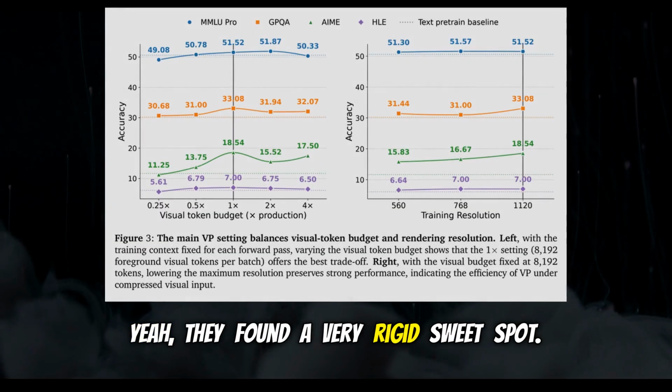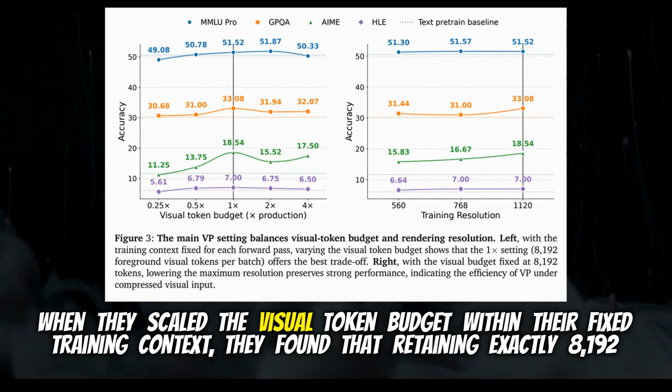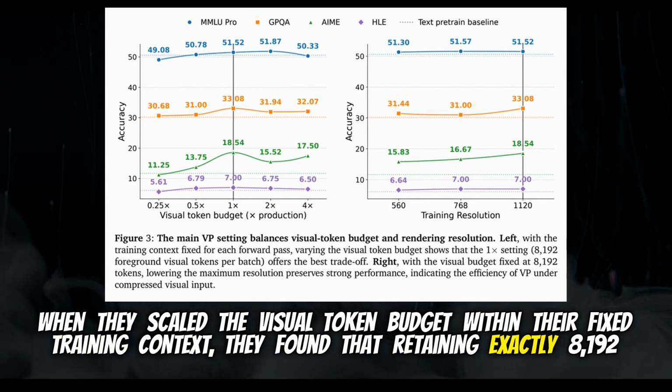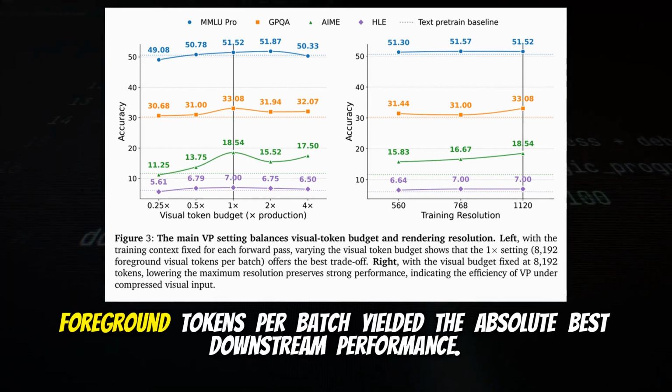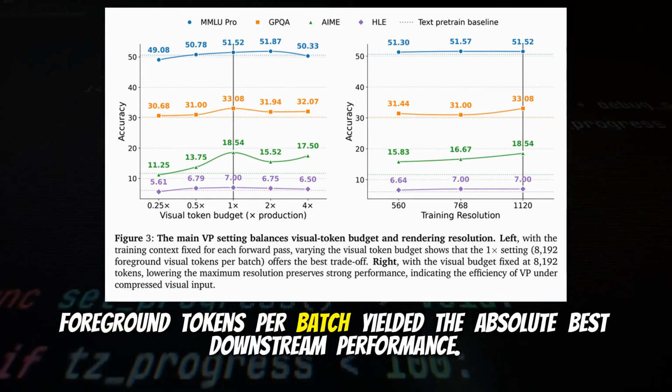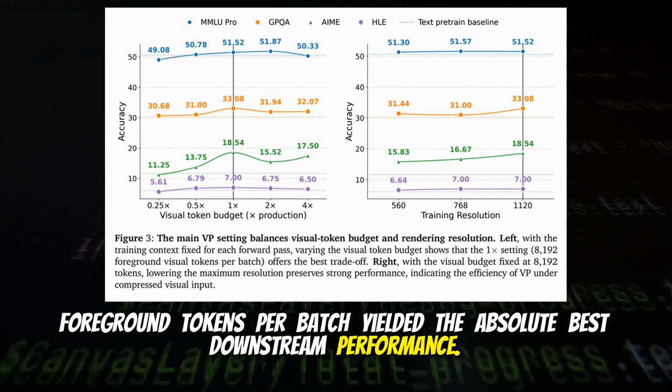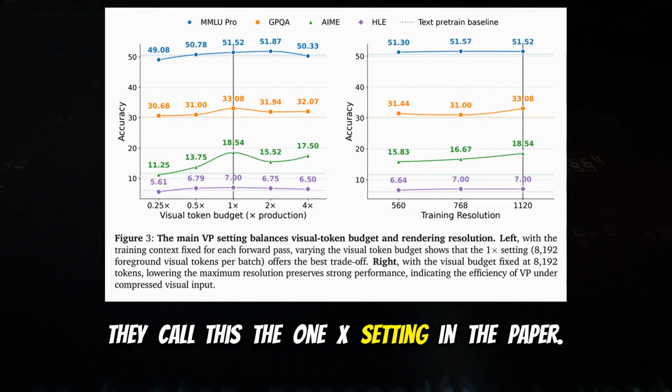Yeah, they found a very rigid sweet spot. When they scaled the visual token budget within their fixed training context, they found that retaining exactly 8,192 foreground tokens per batch yielded the absolute best downstream performance. They call this the 1x setting in the paper.